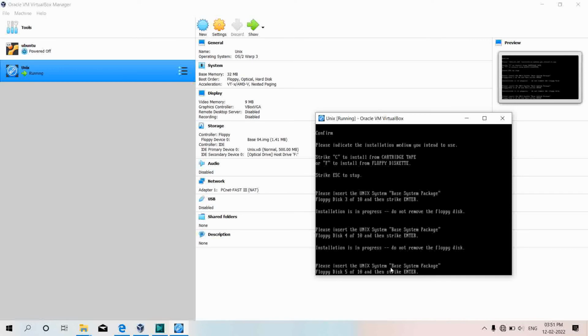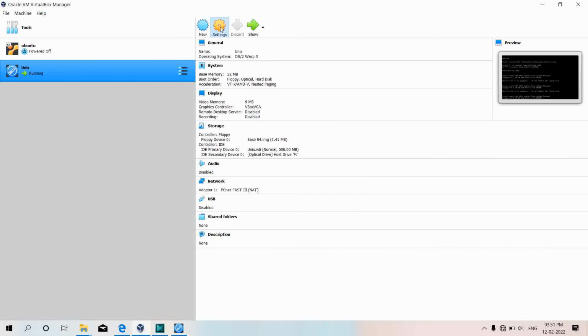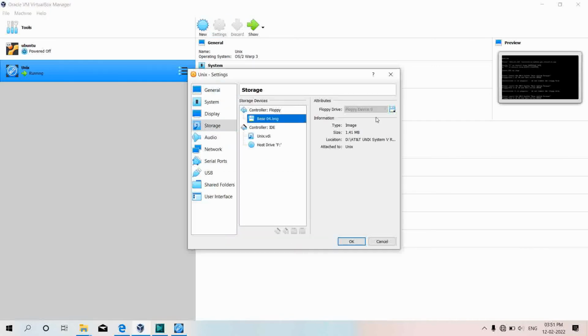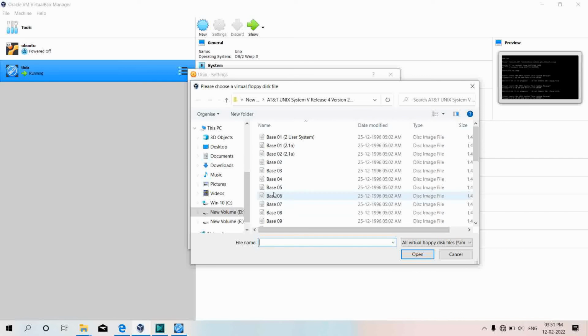Now it is asking me to insert the floppy disk 5, and I'll again go on setting and insert floppy disk 5, that is base 05.